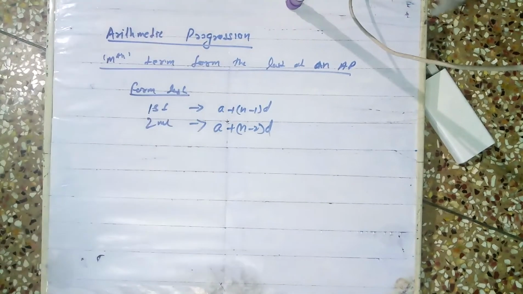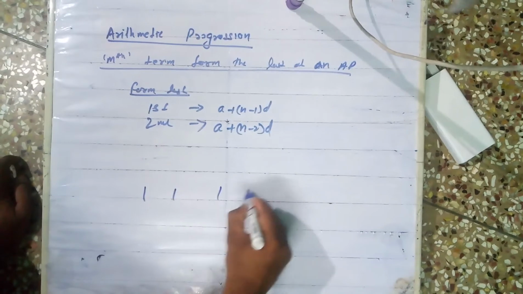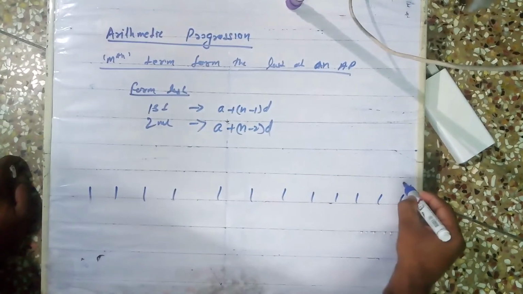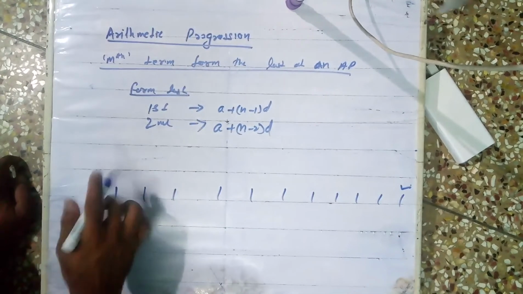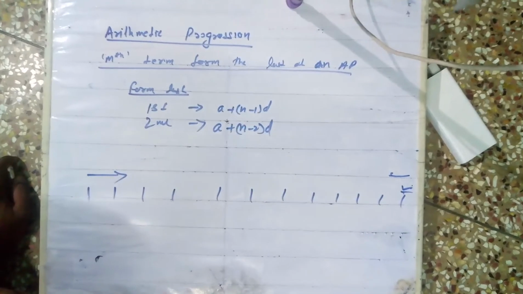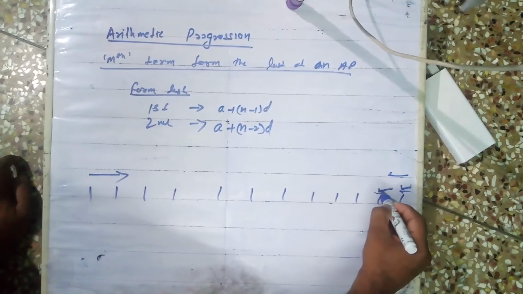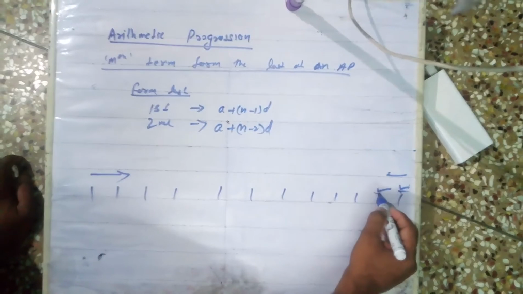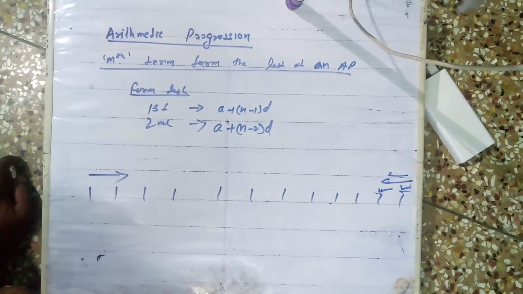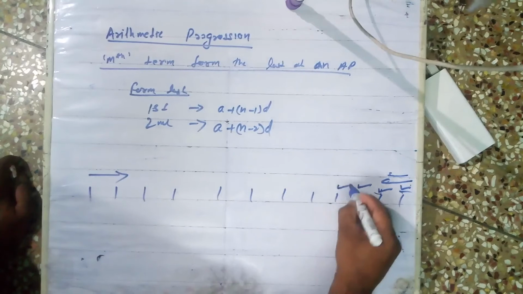Which is the first term from the last? Which is the last term from the first? Suppose 1, 2, 3, 4, 5, 6, 7, 8, 9, 10, 11, 12 like that. This one is the last term from the first. If you go this way, this is the last, but this way it is the first or not? Now this is the second term from the last. This is the third from the last. This is the fourth from the last.